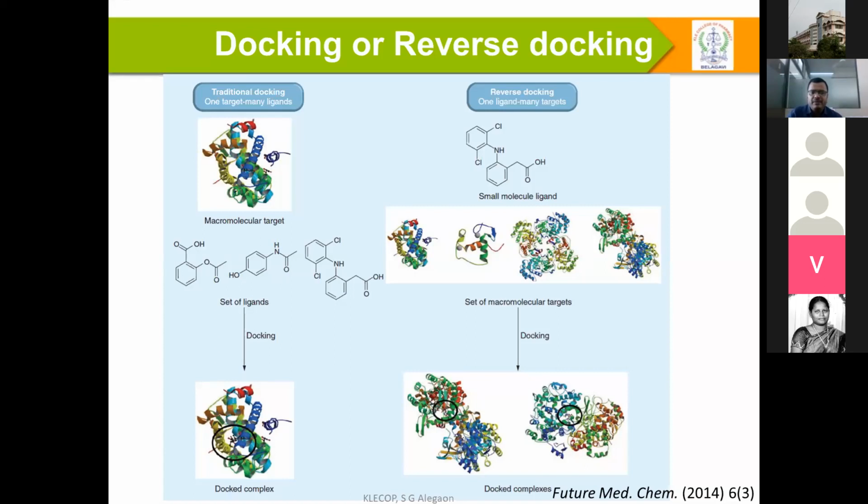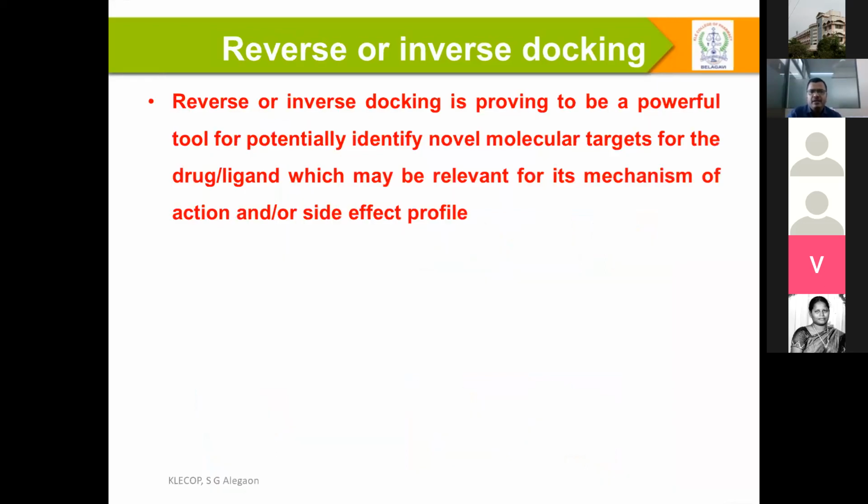But if you see what exactly we know about reverse docking, usually sometimes called inverse docking, it is a powerful tool to potentially identify newer molecular targets for the drug or drug candidates, which may be relevant in the mechanism of action and side effect profile. Side effect profile plays an important role.